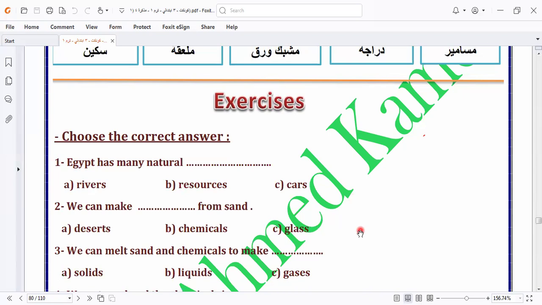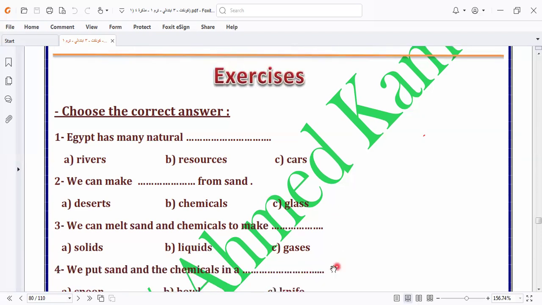Here we give you a brief about the knowledge, and when we go to science, the teacher explains in more details, and you can take notes from your science teacher. But here we give you a brief about this topic.